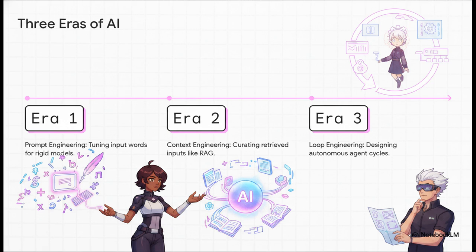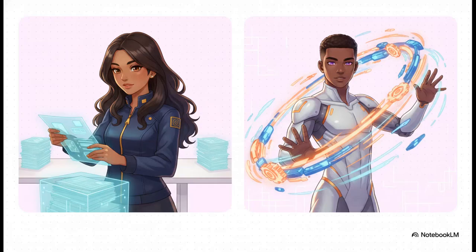Models can now write their own prompts, they can use tools, and the human's job has entirely shifted to designing the autonomous cycle itself. Now, the distinction here is absolutely critical. In RAG, or context engineering, your goal is pretty static. You're just assembling the right inputs, retrieving data, and essentially hand-feeding the model so it can spit out a response. Agentic AI, though, a whole different ballgame. It is all about designing the system's architecture. Instead of just generating text, an agent acts, observes, verifies, and retries dynamically. The human role transitions from just curating documents to actually engineering the system cycle and its boundaries.